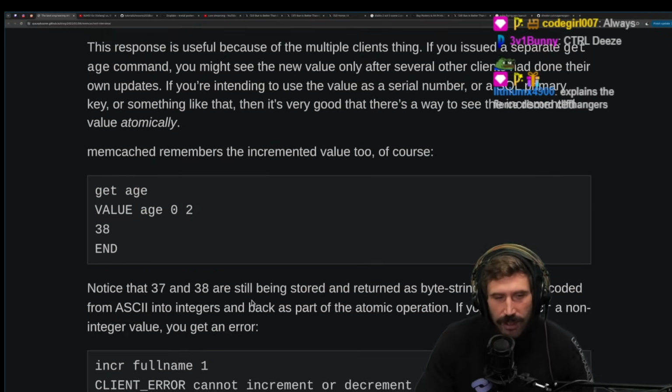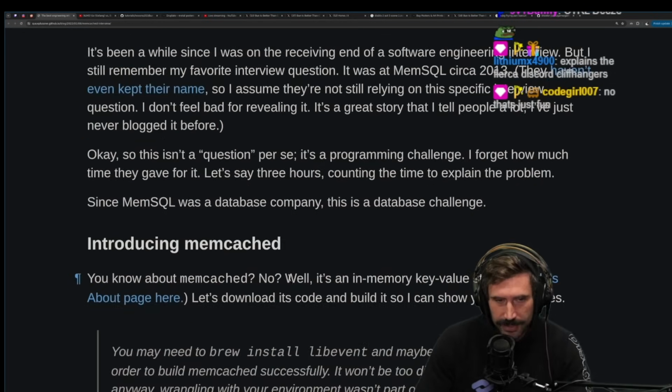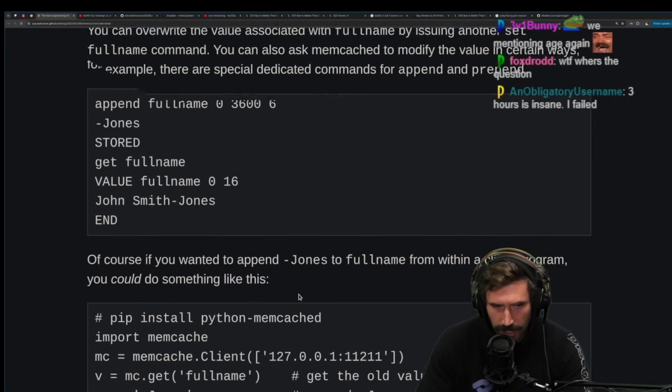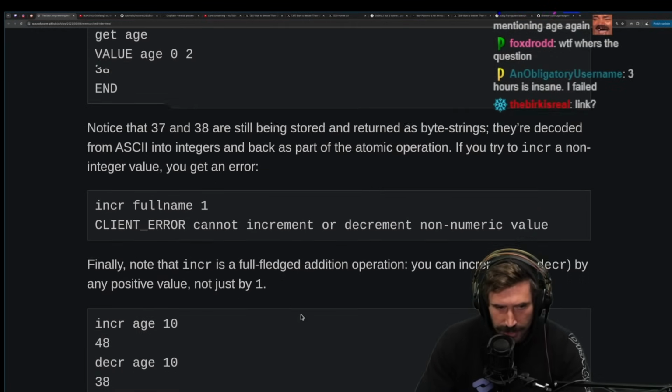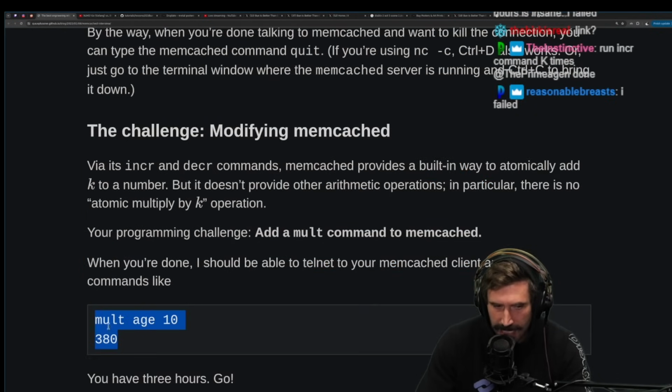Go. Oh, this is actually a pretty cool question. One reason why I, right off the rip, think this is a pretty exciting question is the fact that you're going to touch a lot of things here. You're going to touch parsing. Right? You're going to have to figure out how to add commands. You're going to have to work with the database. You're going to have to do all of it.